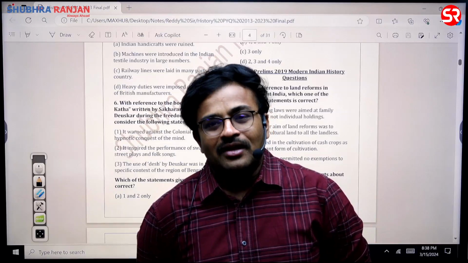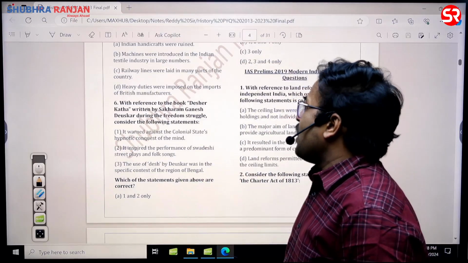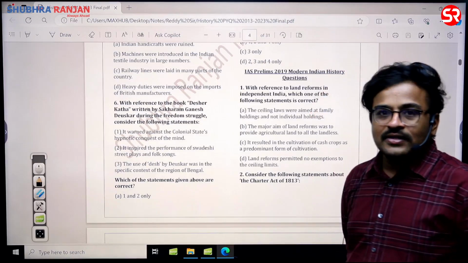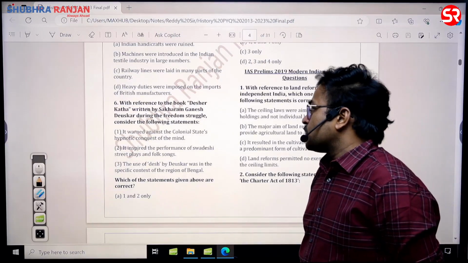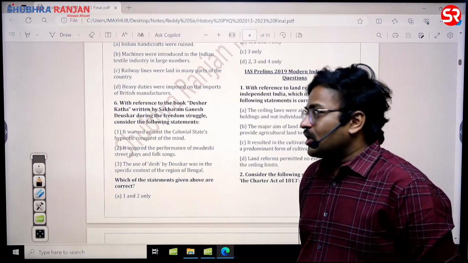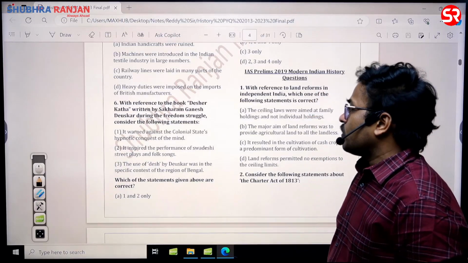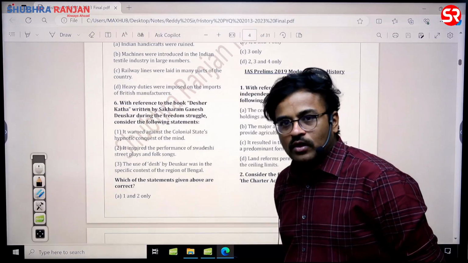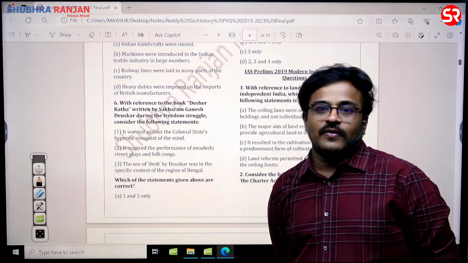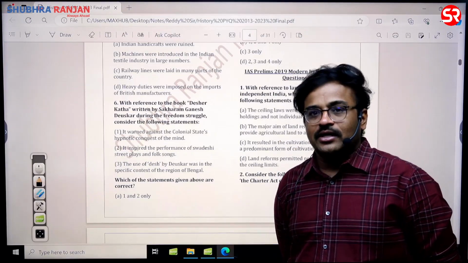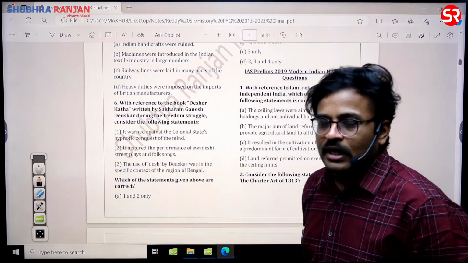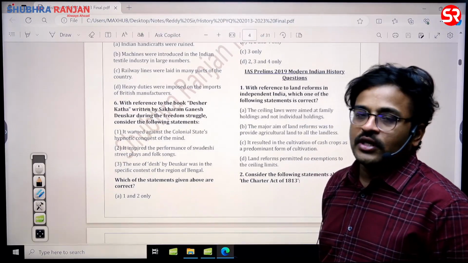Desher Katha. In fact, the answer for this question, Sakharam Ganesh Deuskar is the person who has written this book. It talked about the colonial state's hypnotic conquest of the mind. It inspired the performance of Swadeshi street plays and folk songs because it was written in the context of the Swadeshi movement only. That statement is also correct. But the third statement, Desh doesn't mean Bengal region, sir. It means India. The answer for this question is 1 and 2 only.